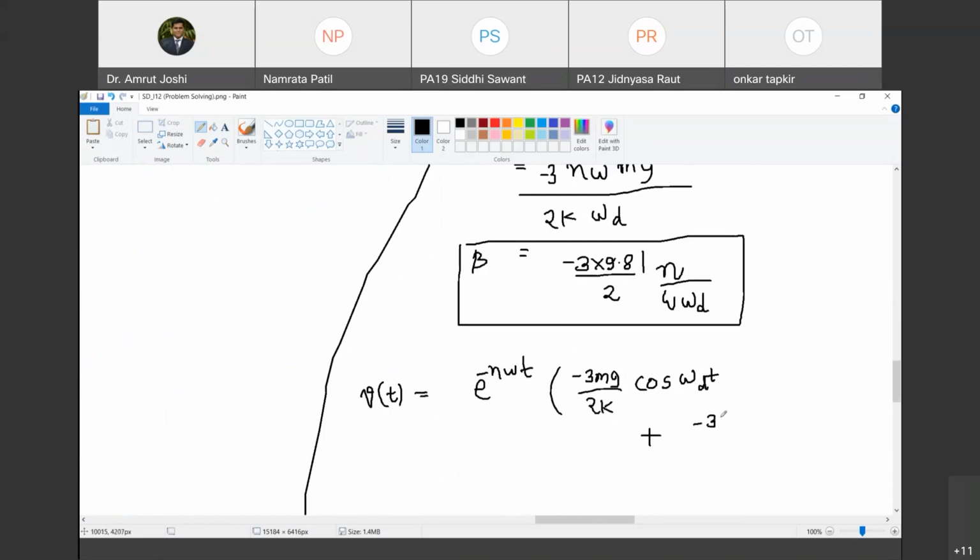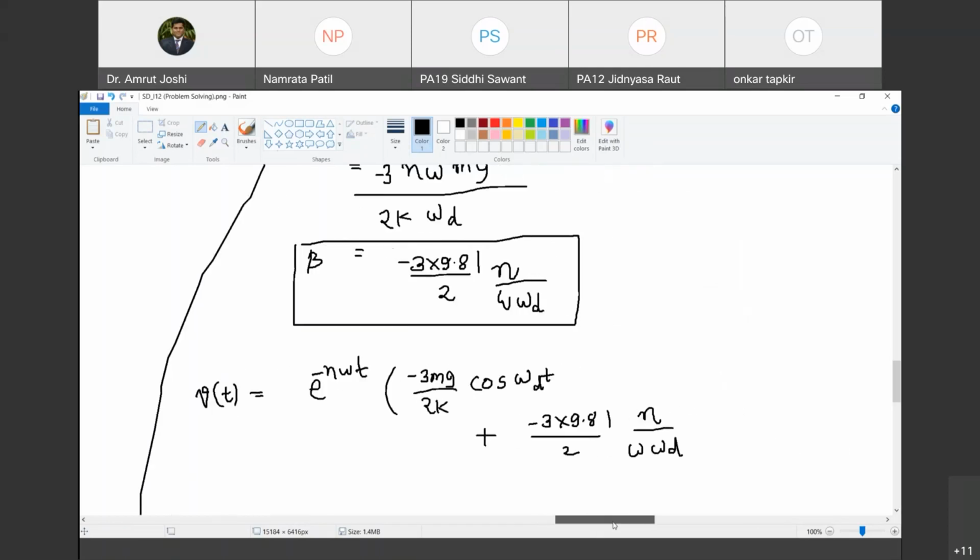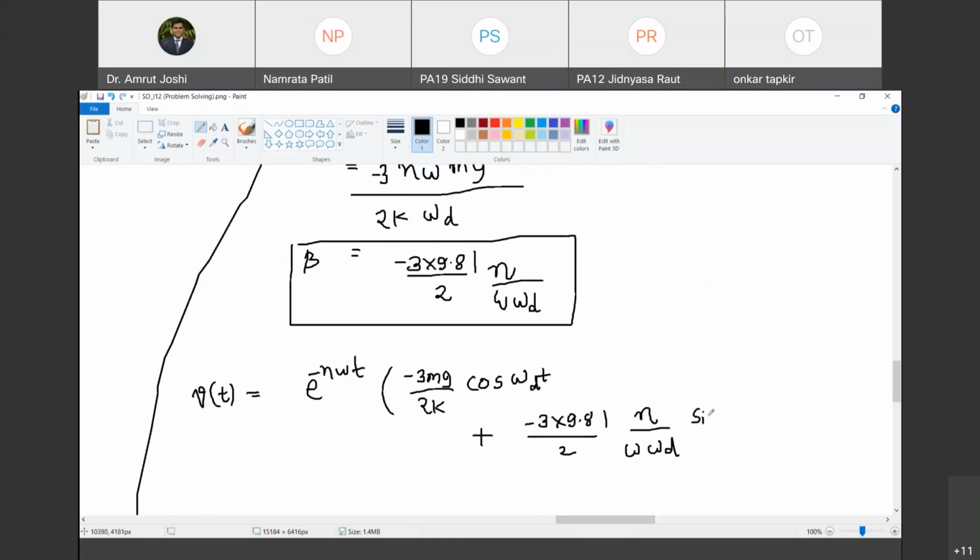What is b? Minus 3 into 9.81 by 2 into eta upon omega d. Happy? Sin of omega d t plus f0, that is mg by k. Do you agree with me?